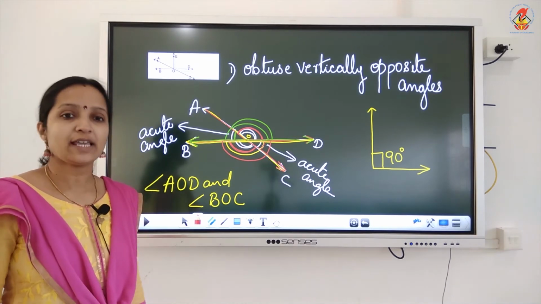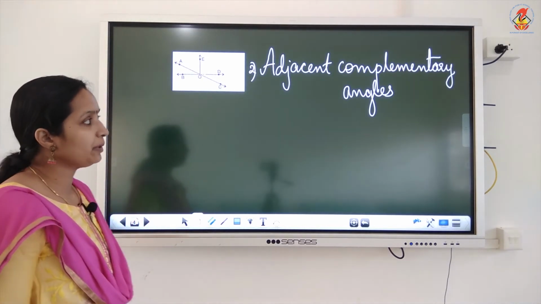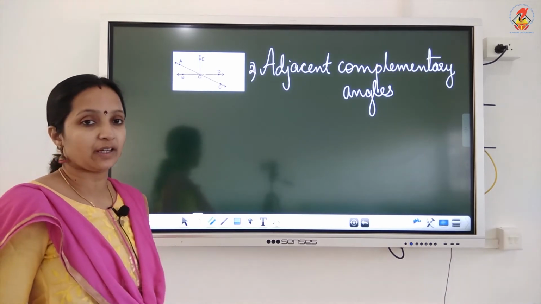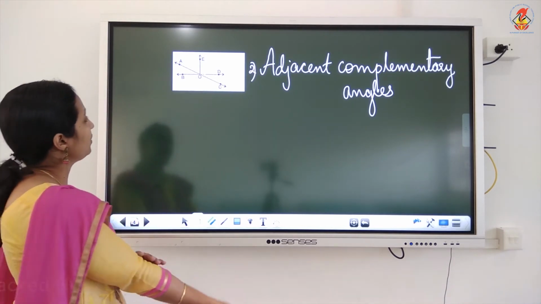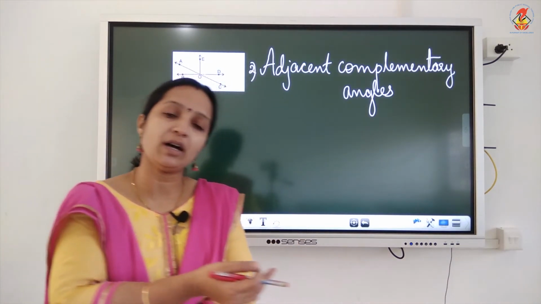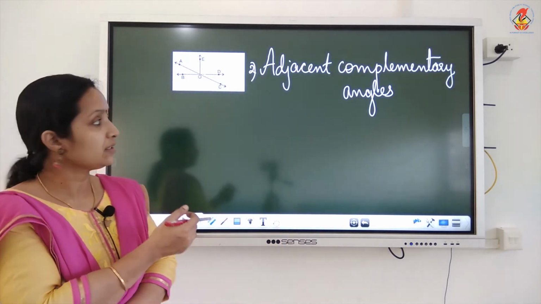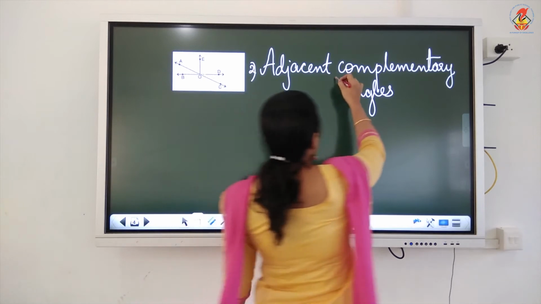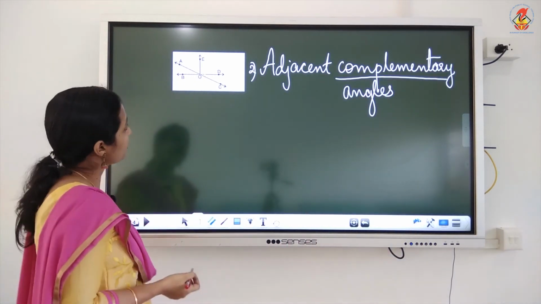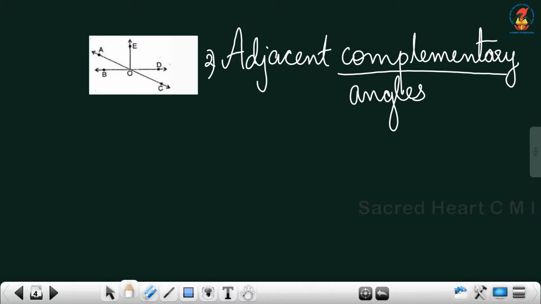Now move to the second part. The second part of the question is adjacent complementary angles. You have to find the adjacent complementary angles from this figure. First, adjacent angles means what? They should have a common vertex, a common arm, and the uncommon arms on either side of the common arm. And complementary means the sum of the two angles is 90°. Now first you find out the 90° angle. You can see two 90° angles here.